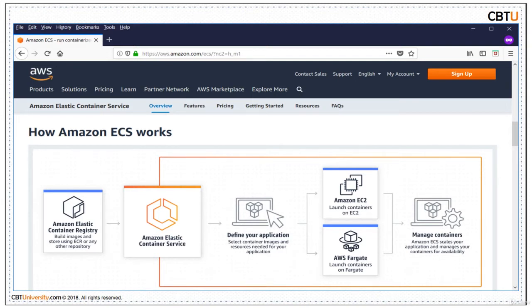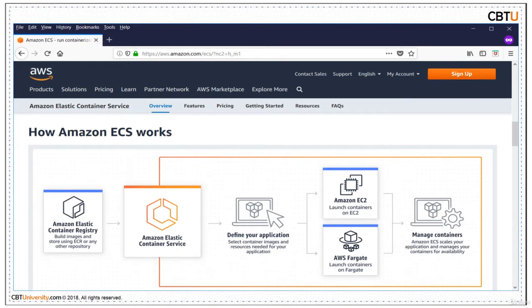You can launch containers on Amazon EC2, and this allows you to run your containerized applications on a cluster of Amazon EC2 instances that you manage. You can launch your containers on AWS Fargate. The Fargate launch type allows you to run your containerized applications without the need to provision and manage the backend infrastructure. This is serverless infrastructure. Just register your task definition and Fargate launches the container for you.